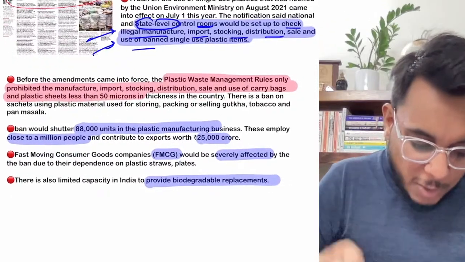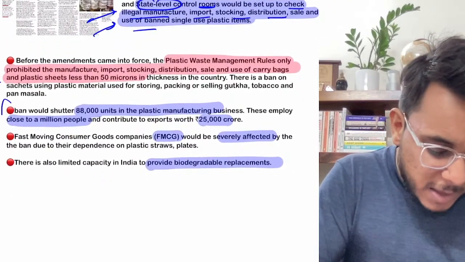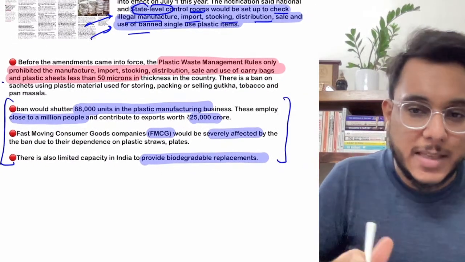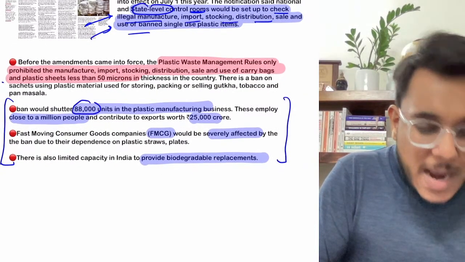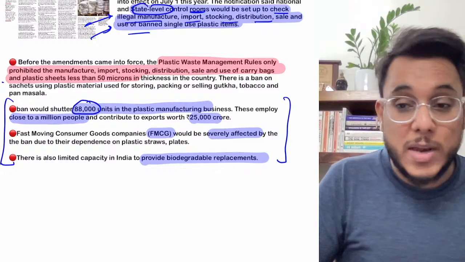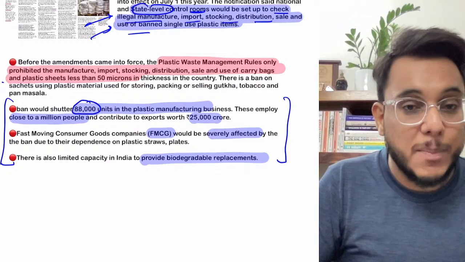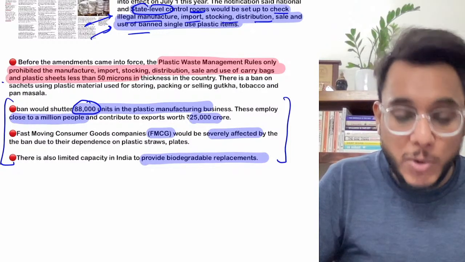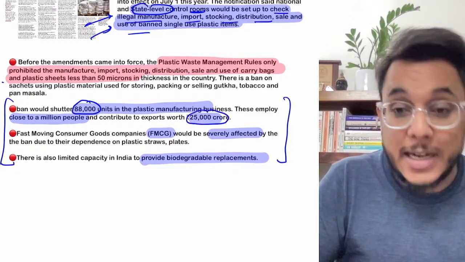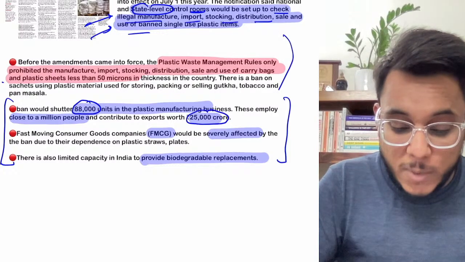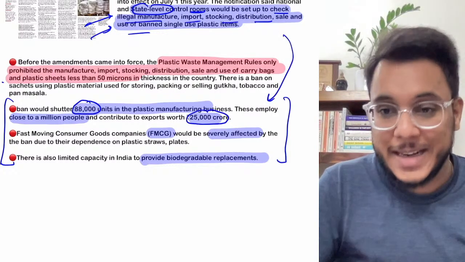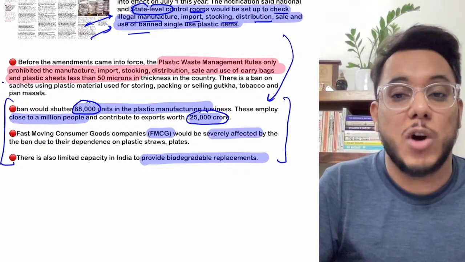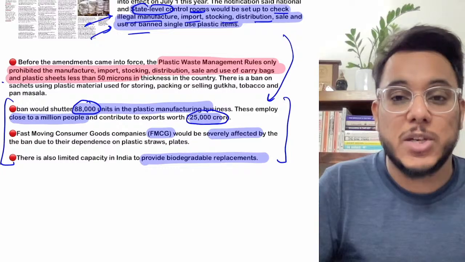Now, guys, there will be certain implications of this ban. Number one, more than 88,000 units, which employ more than 1 million people, more than 10 lakh people, will become jobless. Around 25,000 crore rupees of Indian exports are contributed by the single use plastic industry, so that export will be lost. 1 million people will lose their jobs, and 88,000 units will be shuttered.